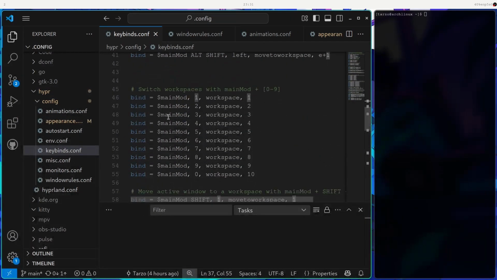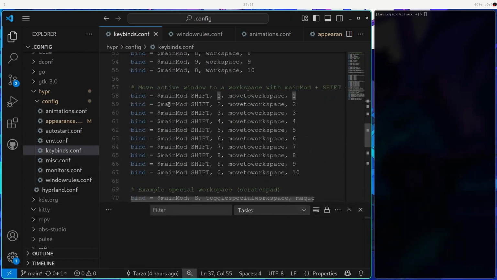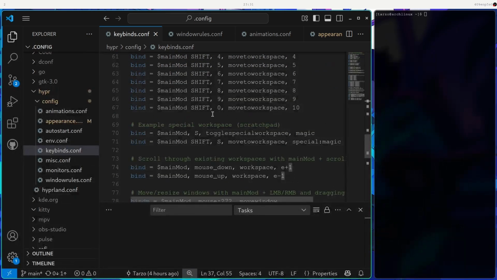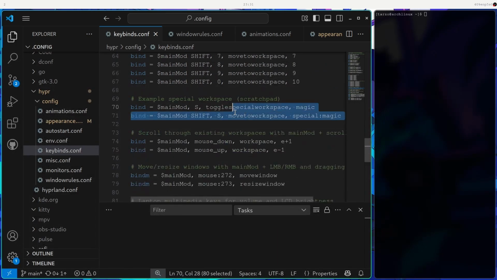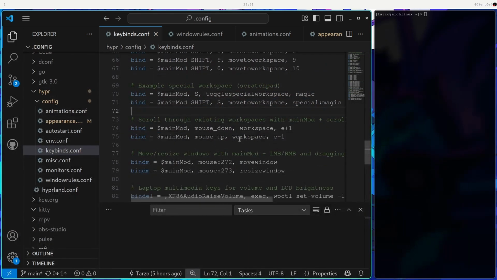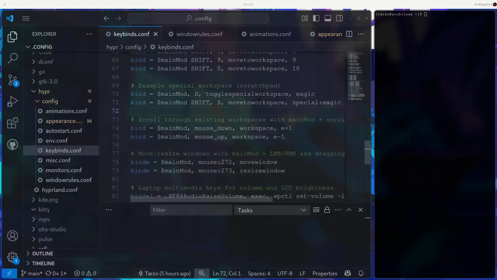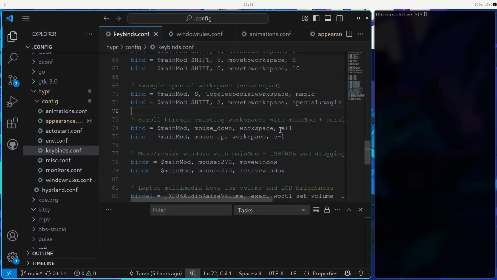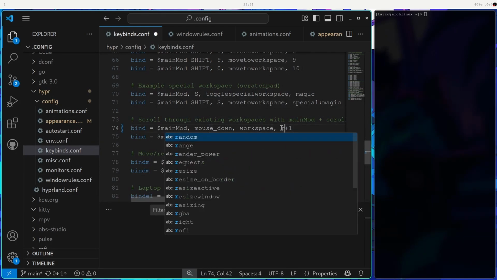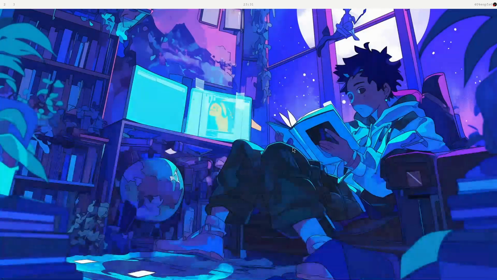And then we have the same old workspace binds, the move to workspace. I didn't change too much in here. There's the special workspace, and then the mouse down, mouse up for moving between workspaces. That's great, and I think it's pretty simple. If I just do R in here, I think it will just go through every single workspace. Maybe I will keep it like that.